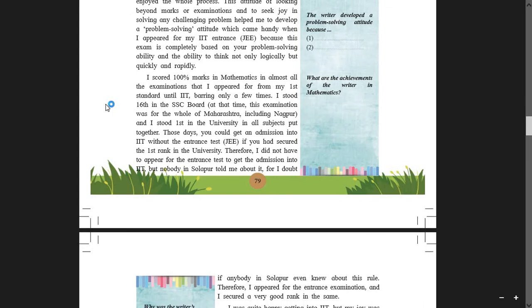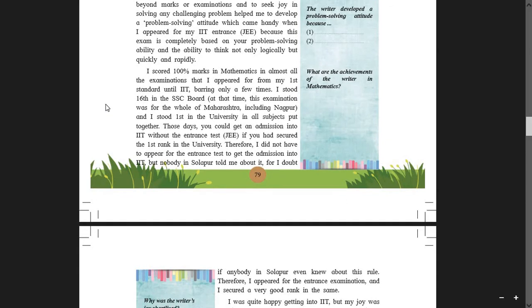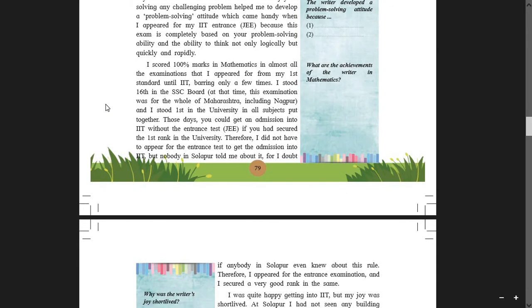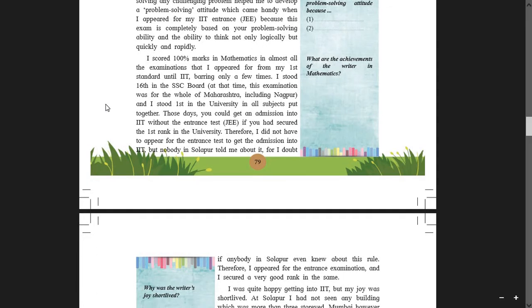Barring only a few times, I stood 16th in the SSC board at that time. This examination was for the whole of Maharashtra, including Nagpur. And I stood first in the university in all subjects put together. Those days, you could get an admission into IIT without an entrance test, that is JEE. So, in those days, the admissions were easily available.